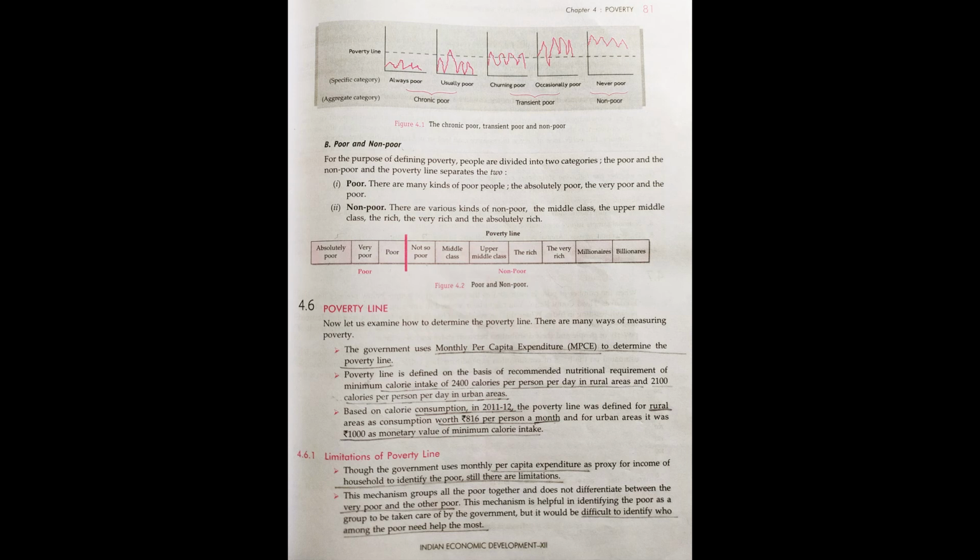The person or the group of people, if they are not spending that much money per month for buying the basic requirement, that person comes under the poverty line and they are recognized as poor people. In the urban area, it is 1000 rupees. If a person in an urban area is not able to spend 1000 rupees on food, shelter, clothes and medical education, these people come under the poverty line and are called poor people.